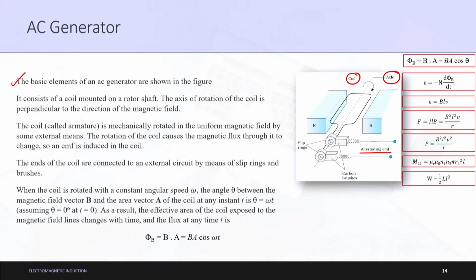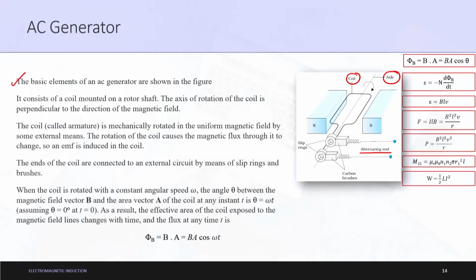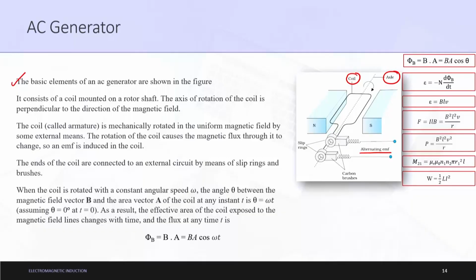Next, the axis of rotation we are talking about. The axis of rotation of the coil is perpendicular to the direction of the magnetic field. So, the axis of rotation is like this. Please look at the diagram and please look at me. The axis of rotation is going like this, and it is perpendicular. What does perpendicular mean? For easy mathematical terms, let us understand that the theta between the magnetic field and the axis we are talking about is 90 degrees.